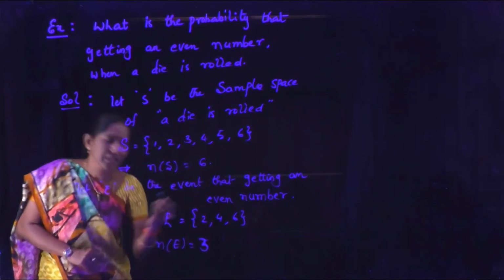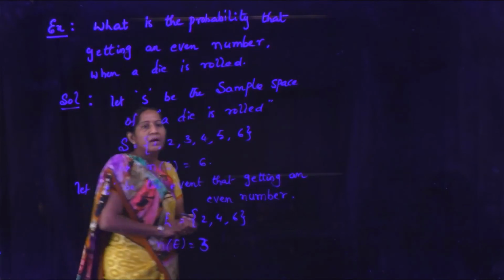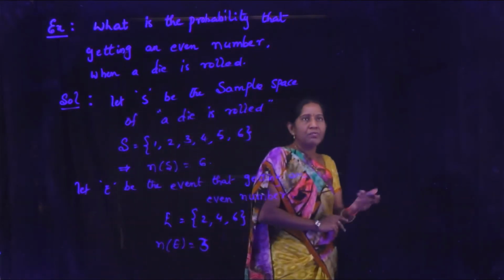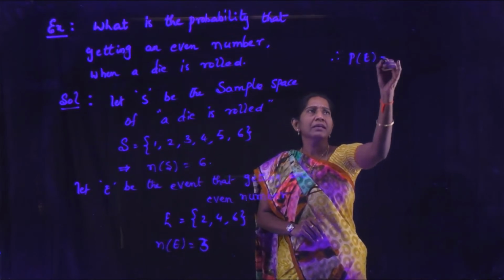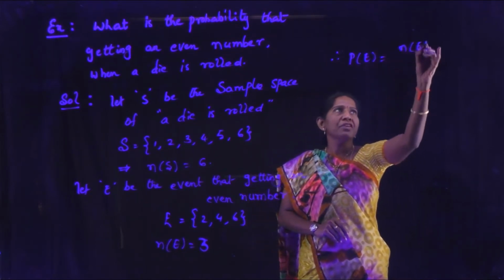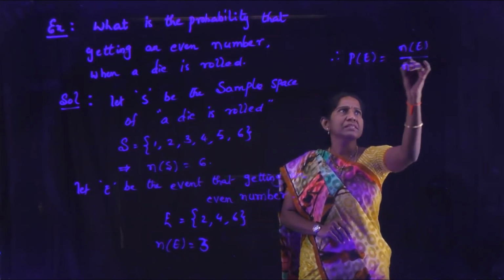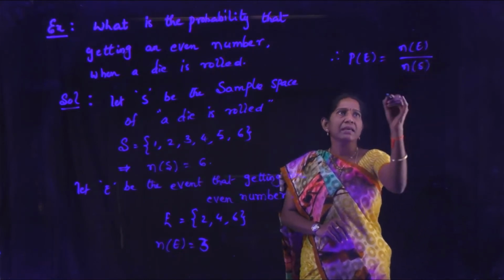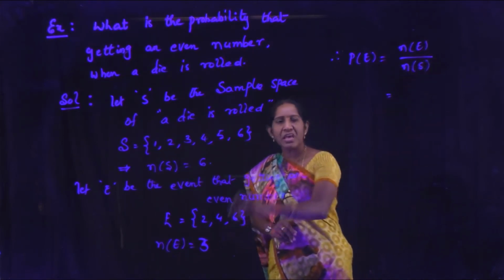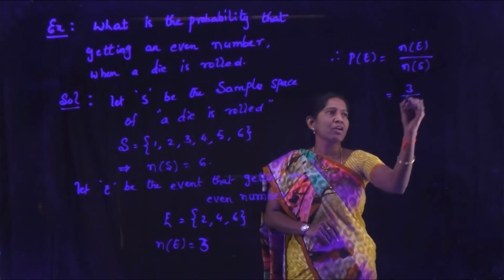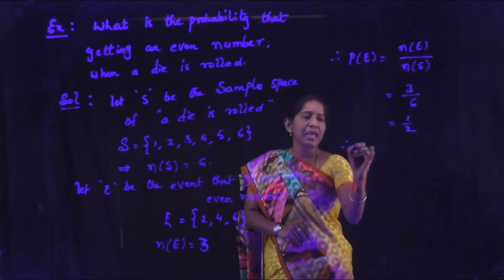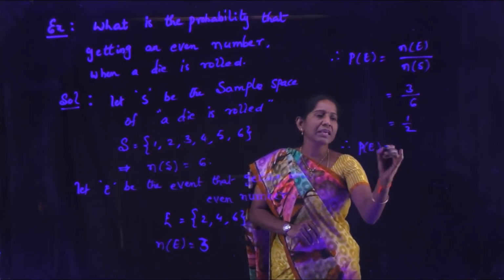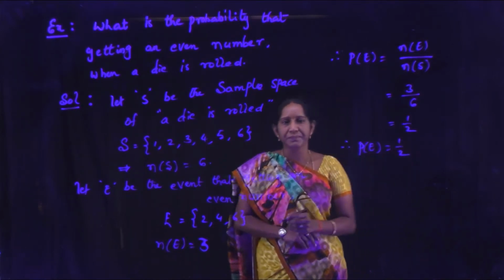From the above definition, P of E is n of E by n of S. n of E is 3 here and n of S is 6. That value is 1 by 2. Therefore, P of E equal to 1 by 2.